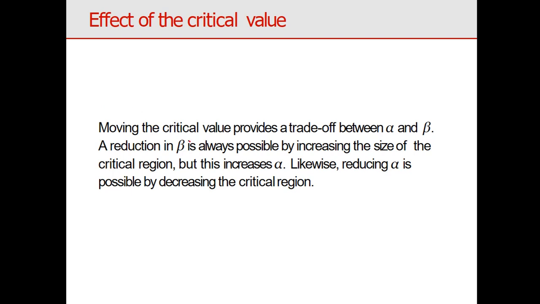Result: moving the critical value provides a trade-off between alpha and beta. A reduction in beta is always possible by increasing the size of the critical region, but alpha increases likewise. Reducing alpha is possible by decreasing the critical region. It means it is not possible to reduce both errors at a time. We can fix some value for one error, then we deal with the other.